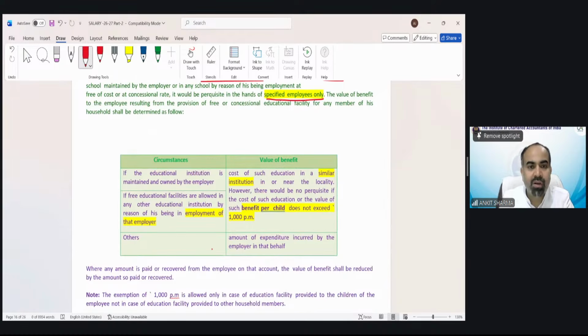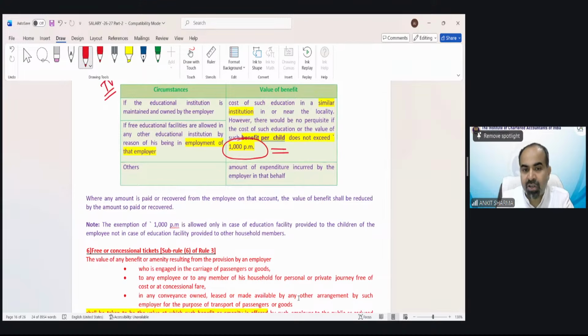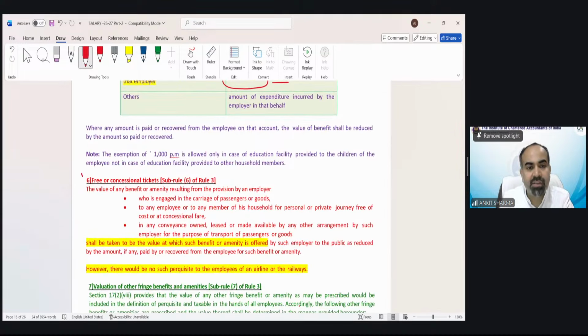You can go through the taxable value, it is a simple provision. There is an exemption of 1000 rupees per month per child. Children does not have any limit in this case, so kindly go through it. Important perquisite, free or concessional tickets. Kindly read it yourself.